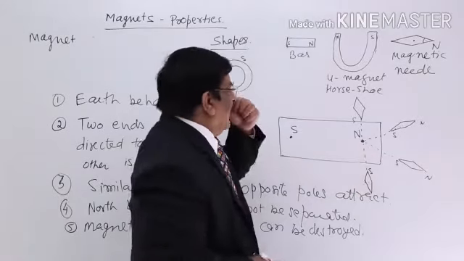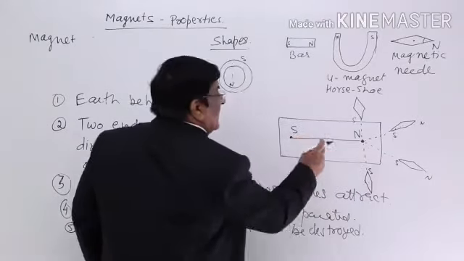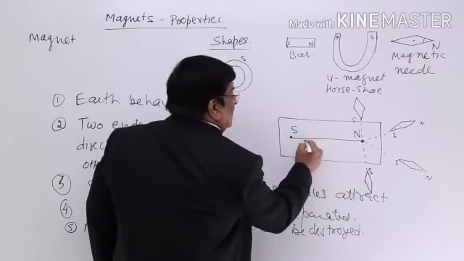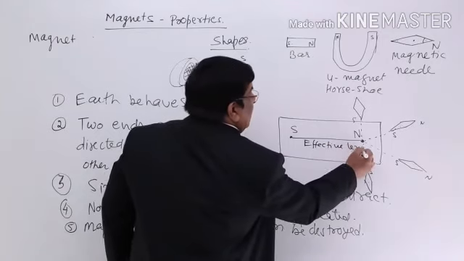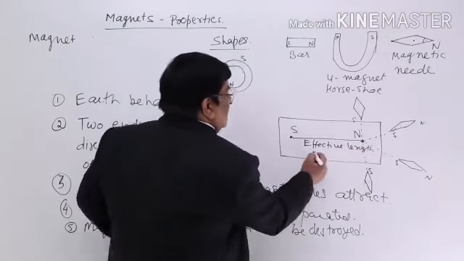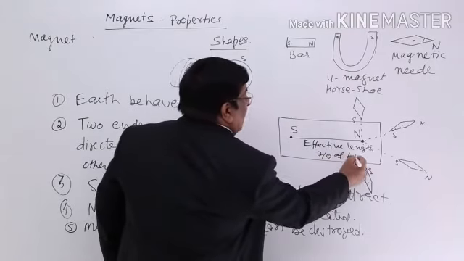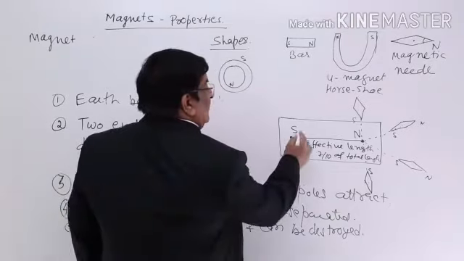It is nearly, I should say, seven-tenths of this length. This length is known as the actual length of the magnet or effective length. It is nearly 70 to 80%, or we can say 7/10 of the total length.